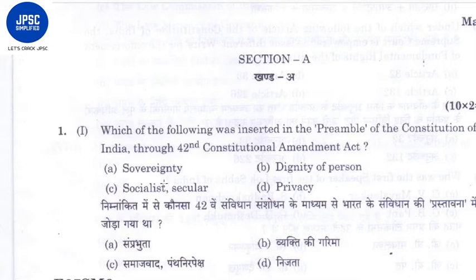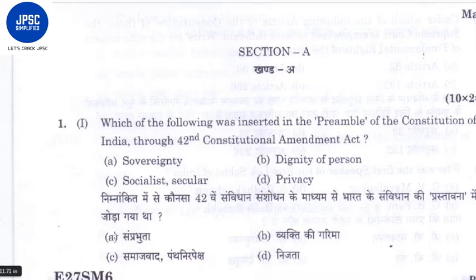Dignity of person, this also not. Socialist and secular, yes, the words socialist and secular were inserted by the 42nd Constitutional Amendment Act. And privacy is not mentioned in the constitution, but it is interpreted through the principles of our constitution. So the right answer should be C.